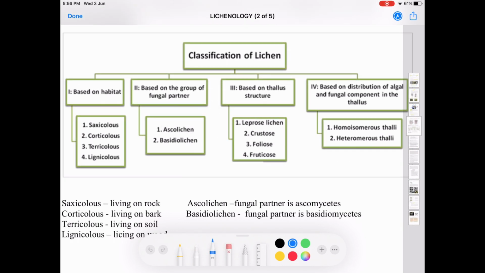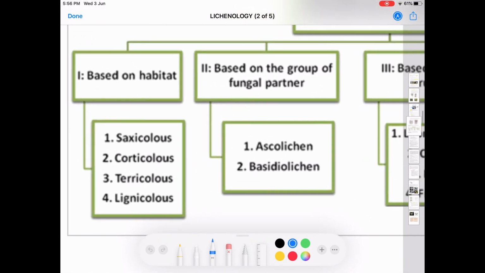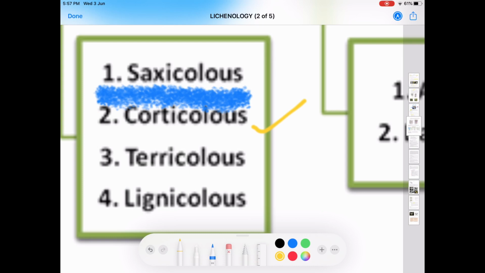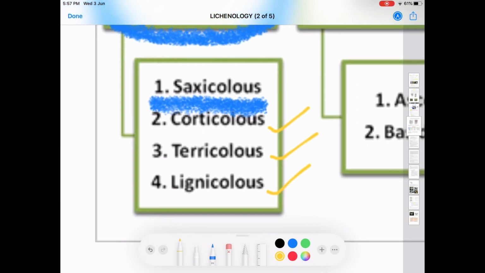Now, moving on to the classification of lichen. There are different types of classification for lichen. The first one is based on the habitat. That is, based on the habitat where the lichen is living, the lichens are divided into four main categories. They are, first one is saxicolous, S-A-X-I-C-O-L-O-U-S. Second one is corticolous. The third one is terricolous and the fourth one is lignicolous.